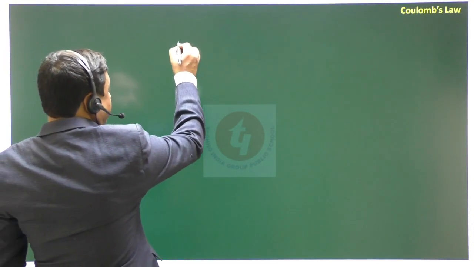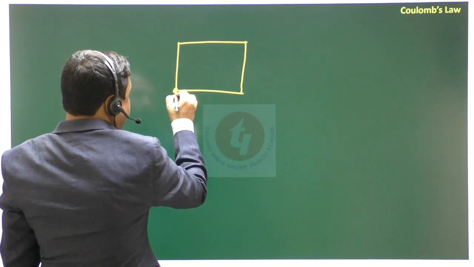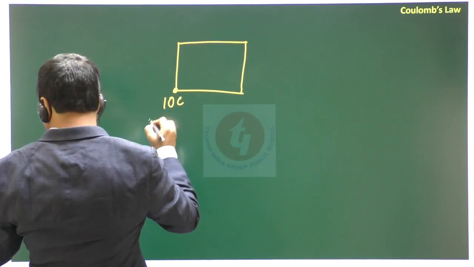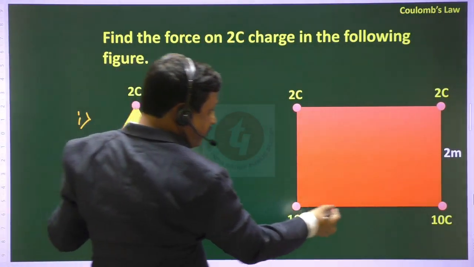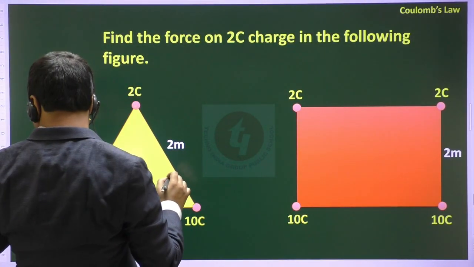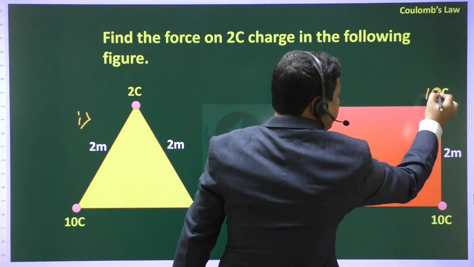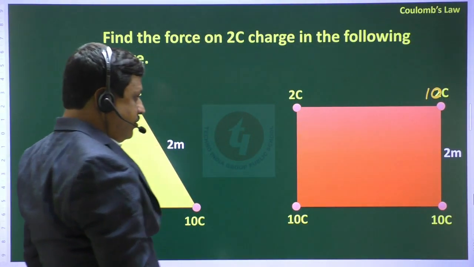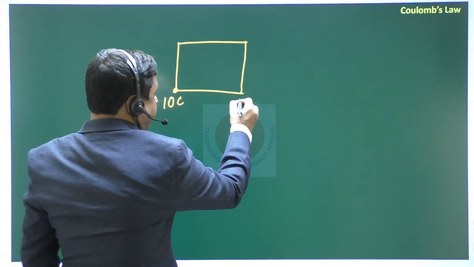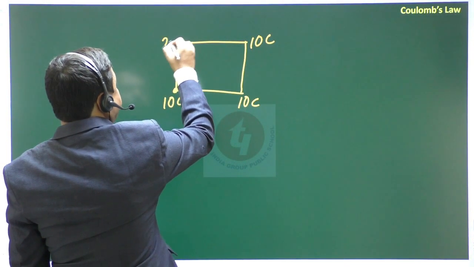Next one. This is 10 coulomb, 10 coulomb, 10 coulomb, 2 coulomb. These will also be taken as 10, because otherwise the calculation part will be difficult. 10 coulomb, 10 coulomb and 10. Okay. And this is 2.